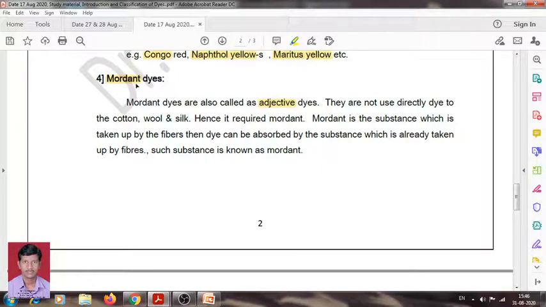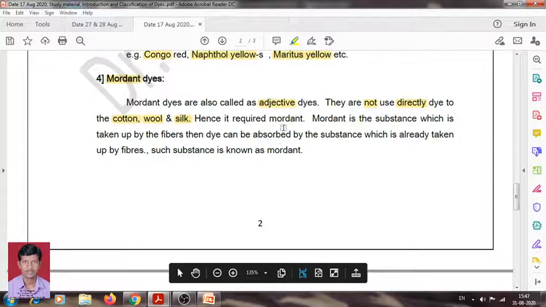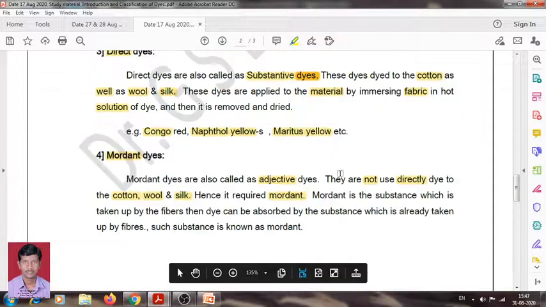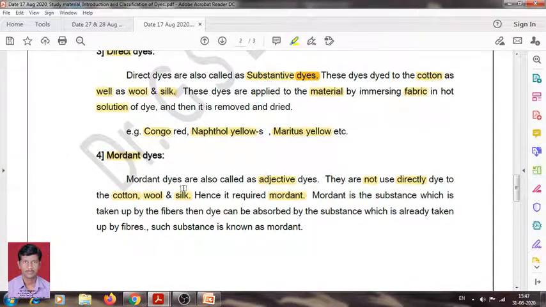These dyes, that is modern dyes, are not used directly to dye cotton, wool and silk. Cotton, wool and silk are not directly dyed with direct dye, hence a mordant is required. We have already learned about the mordant.